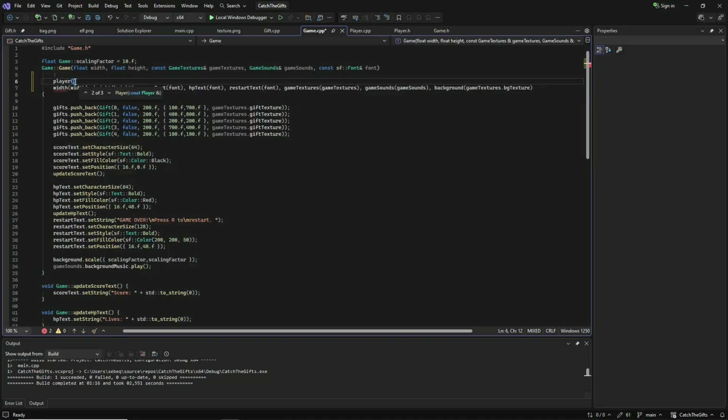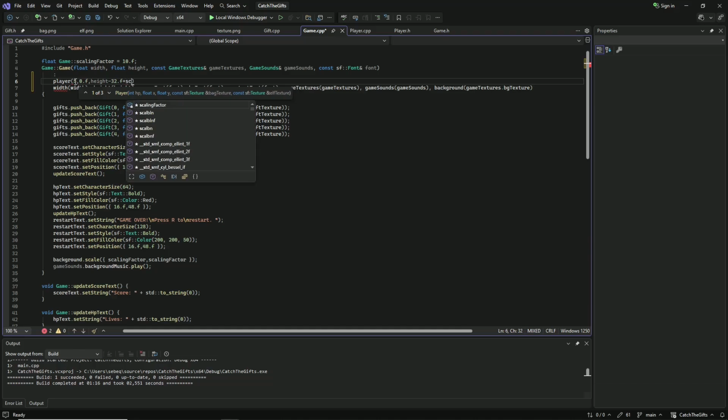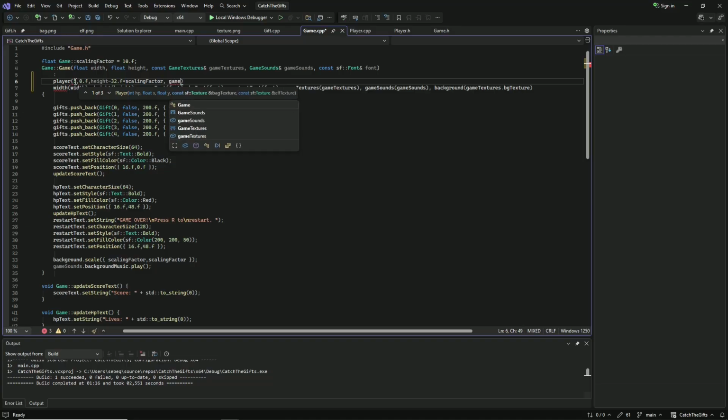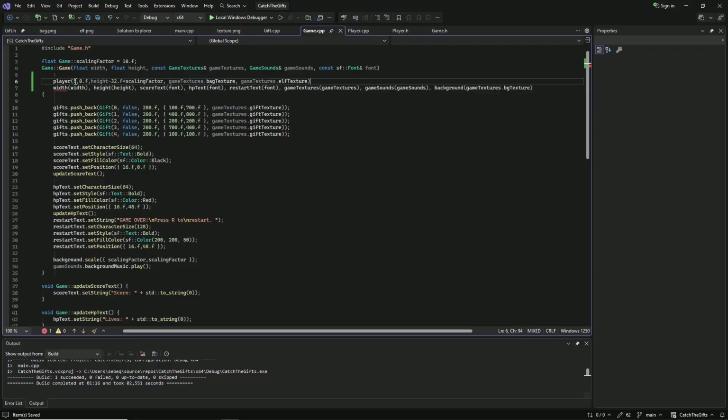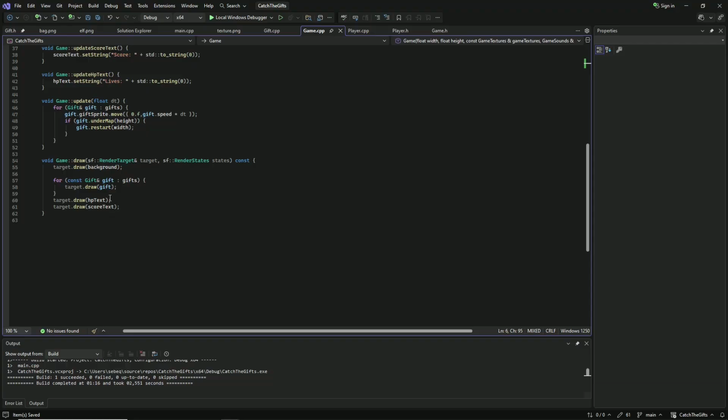So player, and we want the player to have 5 lives, be at position x 0, and be at position height minus 32 pixels times the scaling factor. Let's also pass the bug texture and the elf texture. Okay, nice. And comma. Now in the game draw, let's draw our player. Let's see how this looks.